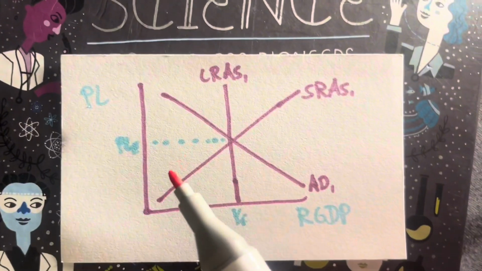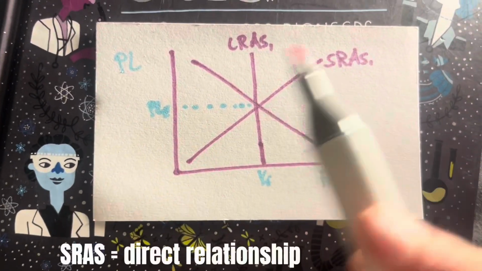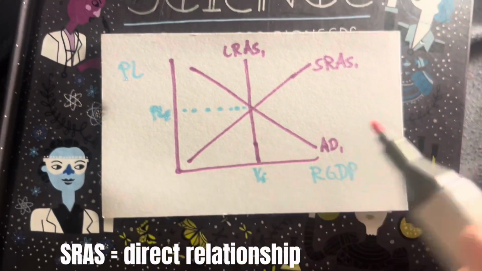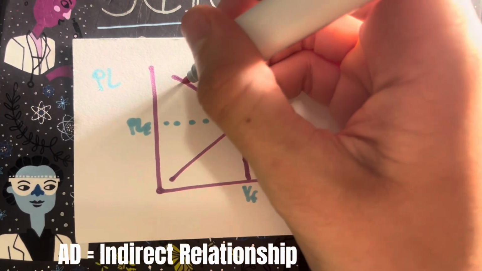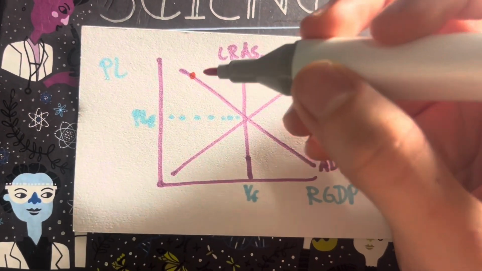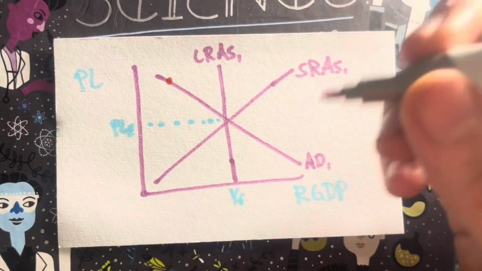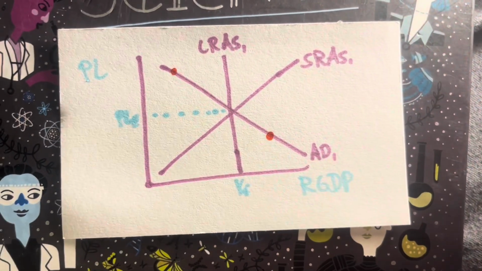And then let's talk about the short run aggregate supply curve. It slopes upward, and then the aggregate demand curve slopes downward. So if you have a higher price level, of course people are not going to want to buy things with a higher price level. Now if the price level is lower, then there'll be more demand.